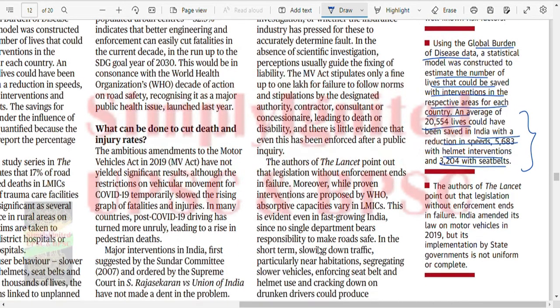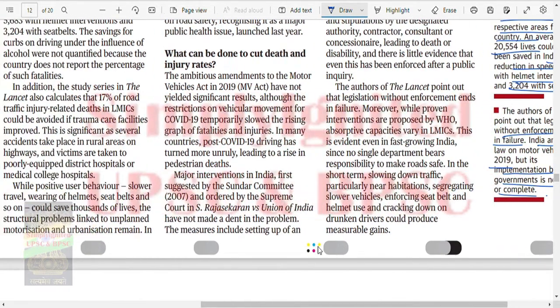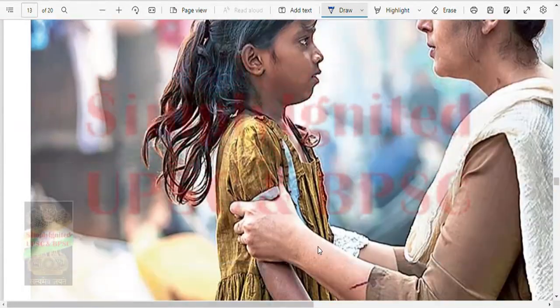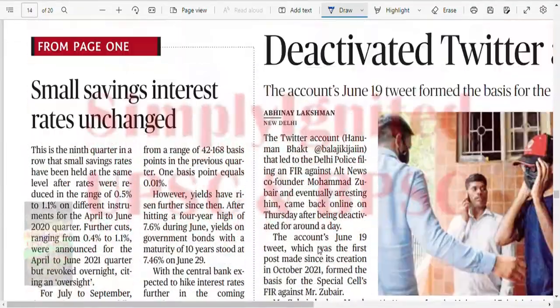The author pointed out that legislation without enforcement ends in failure. India amended its law in 2019, but implementation by state governments is not uniform or complete. Okay, fine. This is the thing, you go on and read it. There is nothing more in that. What should I tell you? Now let's see, three or four more news items are left.